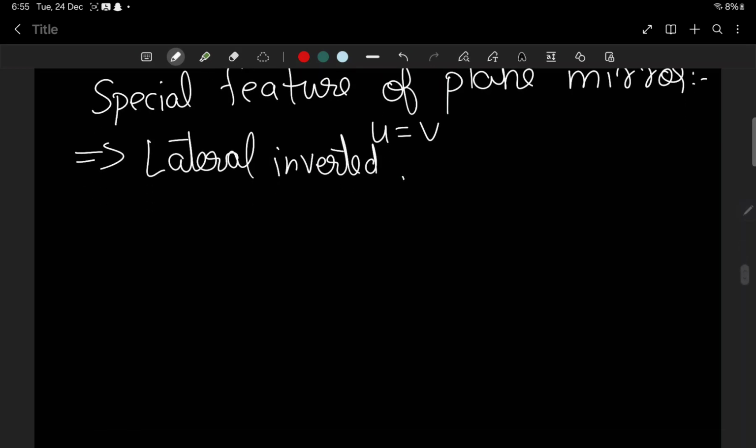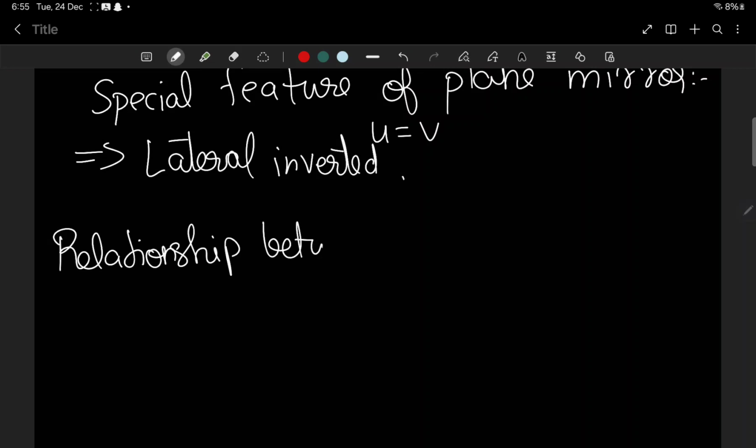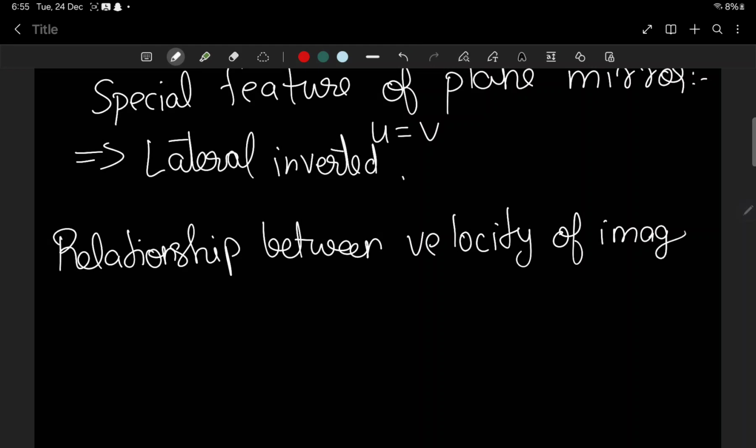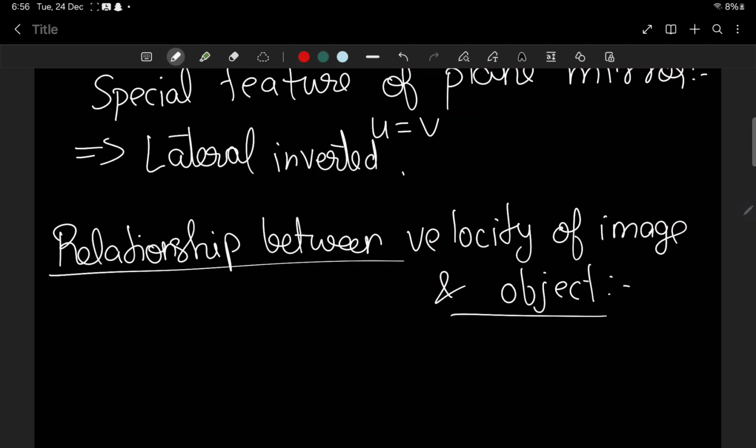Now we'll be moving on with relation between velocity of image and object. You know that in a plane mirror, if we are moving the object the image also will move. So we are gonna look how velocity matters. Now there is a plane mirror here.